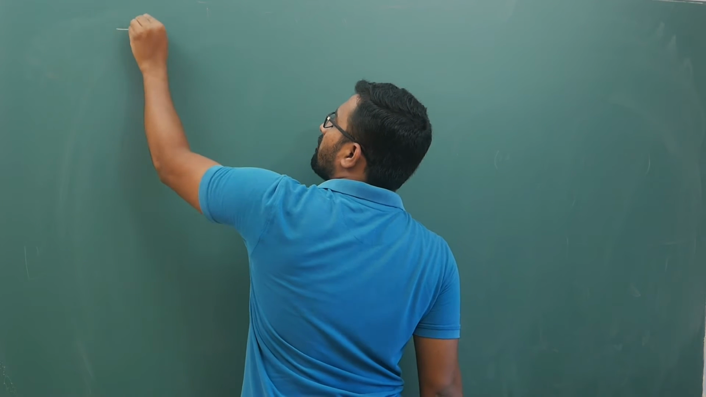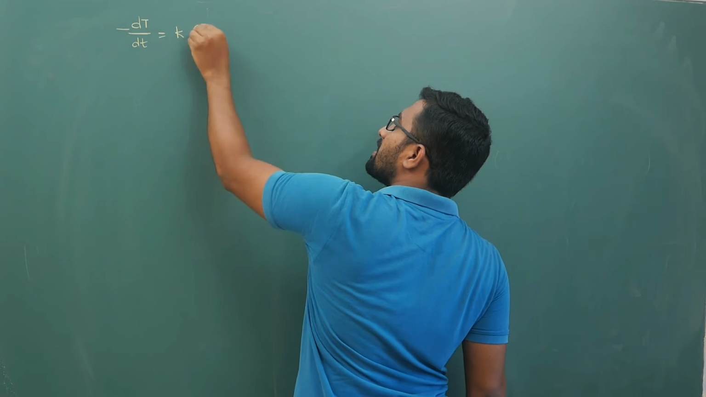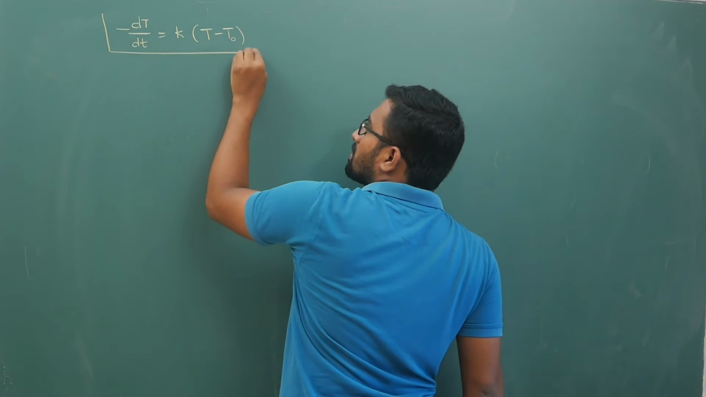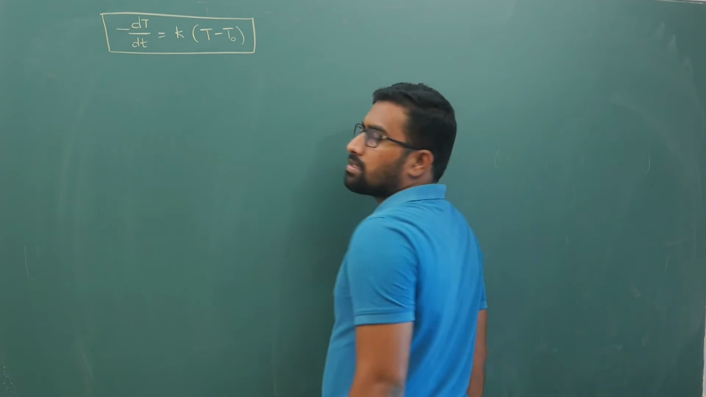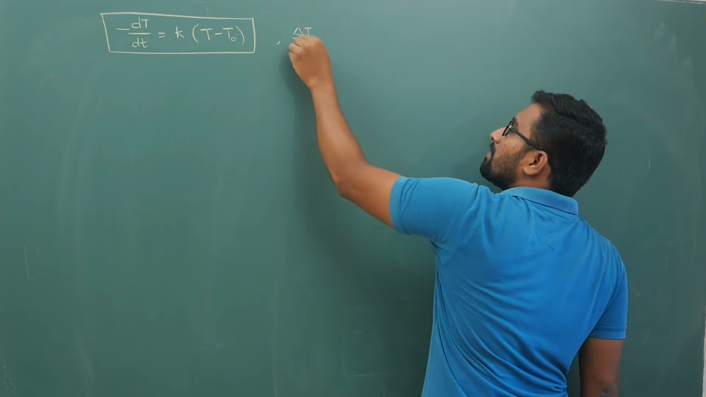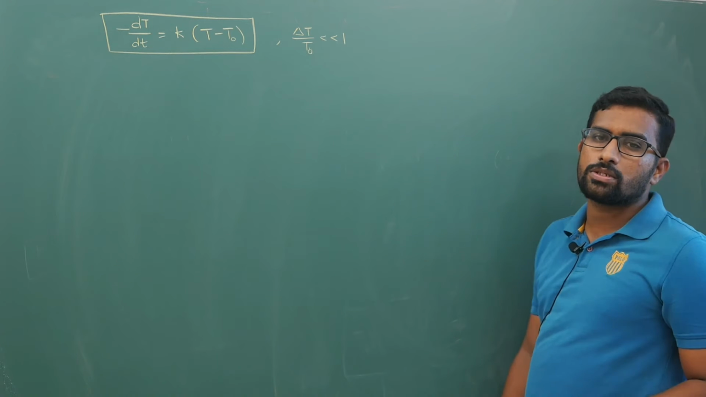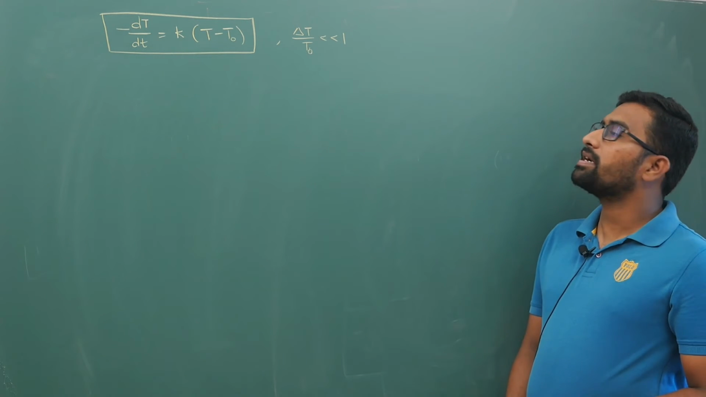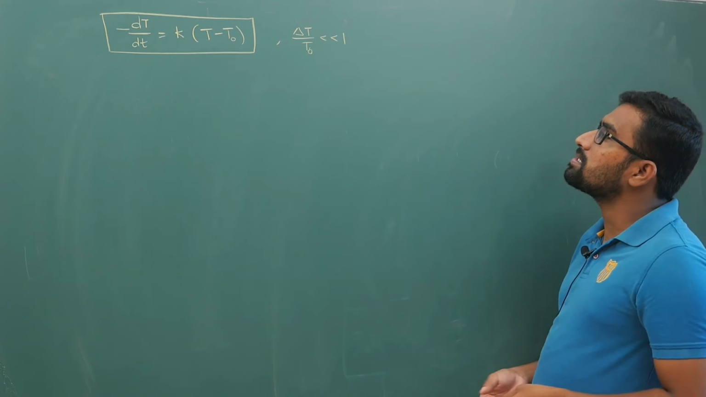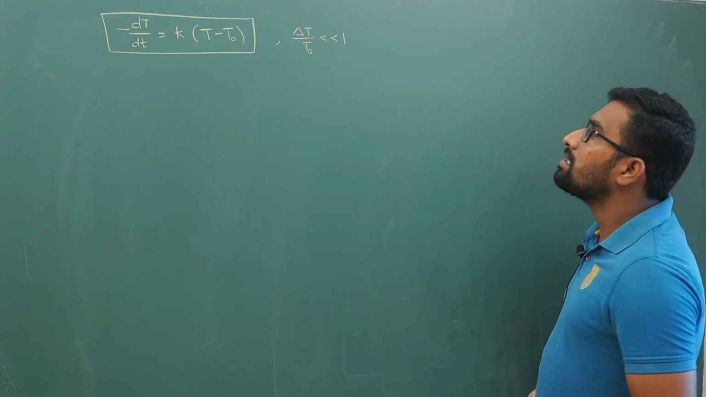Your rate of cooling, minus dT by dt, can be written as K times (temperature of body minus temperature of surrounding). This I have told you, it is your Newton's law of cooling. But when is this valid? When delta T by T naught is very much less than 1, just as (1 plus x) to the power n is 1 plus nx, provided only when x is very much less than 1. Now when to use this delta T by T naught, you should obviously know it, or else there is no point.